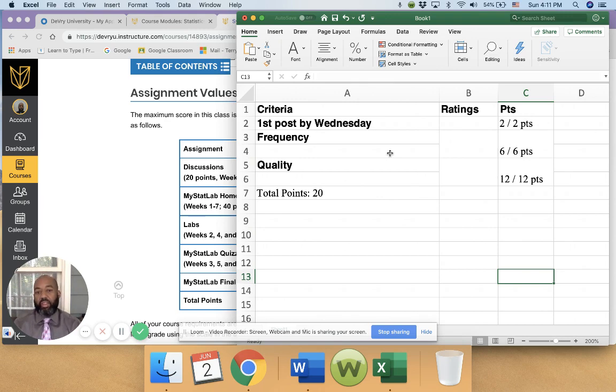So make sure you have at least 3 postings per week on separate days. That's why you want your first post in by Wednesday, so you can have at least 3 in on separate days. Make sure your quality of posts, make sure you respond with complete sentences. This is not a text. So make sure that your answers are aligned with the statistical principles that we're learning for that week as much as possible. And your posts are worth 20 points.